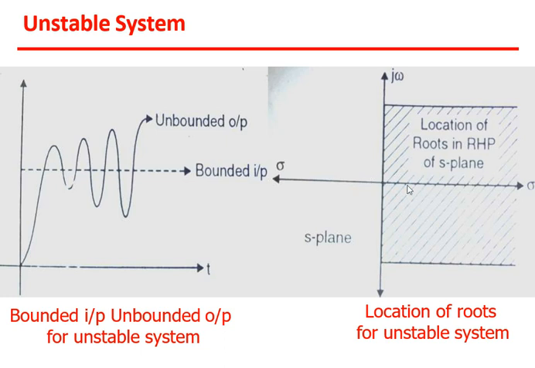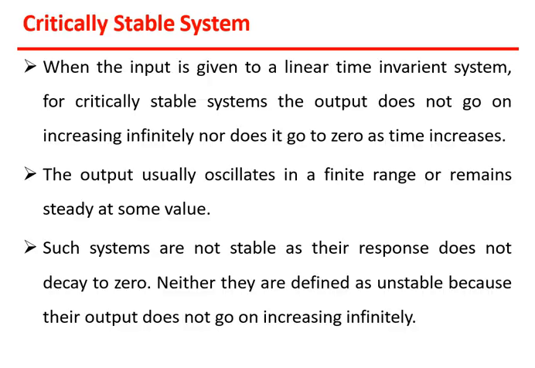Okay, so this is all about the stable and unstable systems definition. Okay, so let's move forward. Whatever point we have discussed, we have to continue now, that is the critically stable system. So when the input is given to a linear time invariant system, for a critically stable system, the output does not go on increasing infinitely, nor does it go to 0 as time increases.